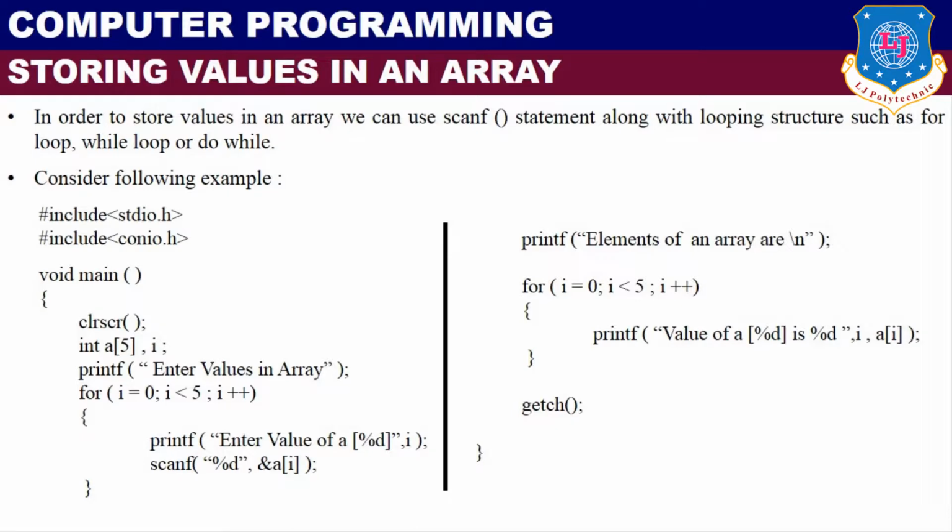Integer i, that is our looping variable. Now we will open our loop: for i equals 0, i less than 5, i plus plus. Printf enter the value of a of %d, i. Scanf %d, ampersand a of i. So whatever values we are storing, they will be stored in sequential manner. The first value will be stored in a of 0, the second value in a of 1, up to a of 4.